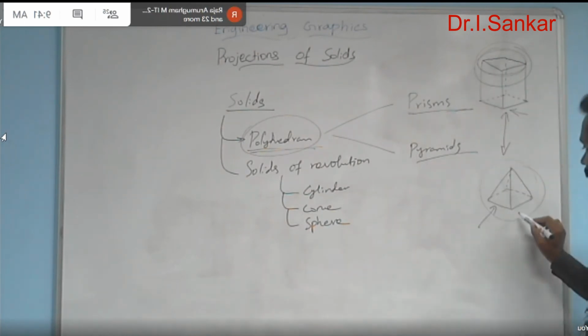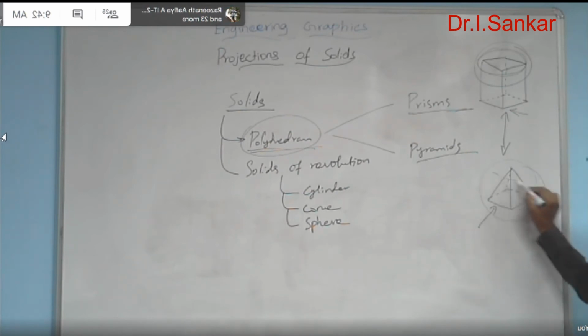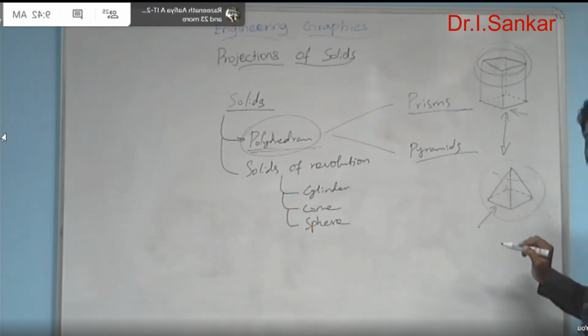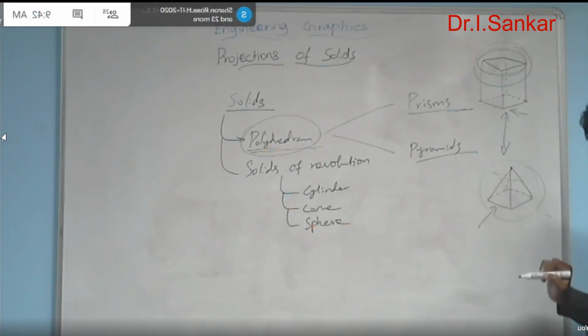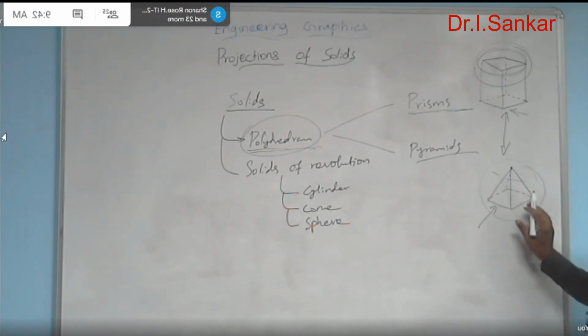But in the case of the pyramid, we can't find the face. Instead of having the face, we are having only one terminal point which is able to connect all the side edges. So in this way, if you find a solid, it is in the category of pyramid.